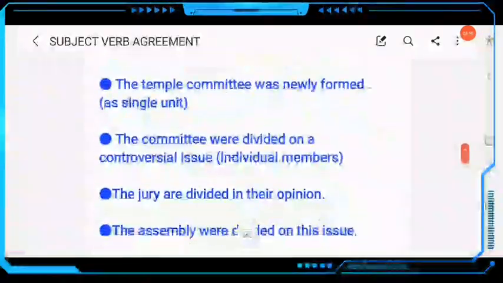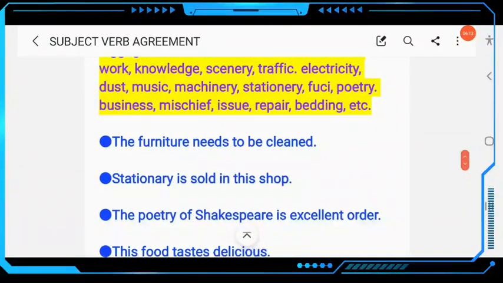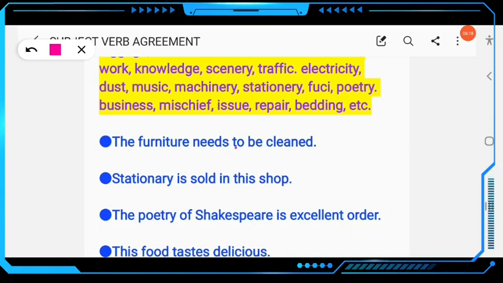Then next, come to rule number 22. Singular verb is used with singular words: luggage, furniture, advice, information, food, work, knowledge, scenery, traffic, electricity, dust, music, machinery, stationery, sushi, poetry, business, mischief, issue, repair, bedding. Here the furniture is sometimes also referred to as a collective. The furniture needs, here singular verb will be used. Stationery is sold in this shop. Don't say stationery are. This will be wrong.